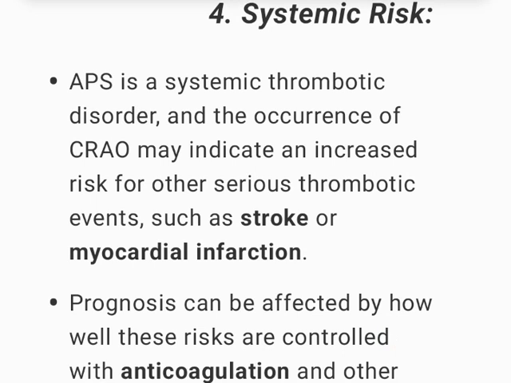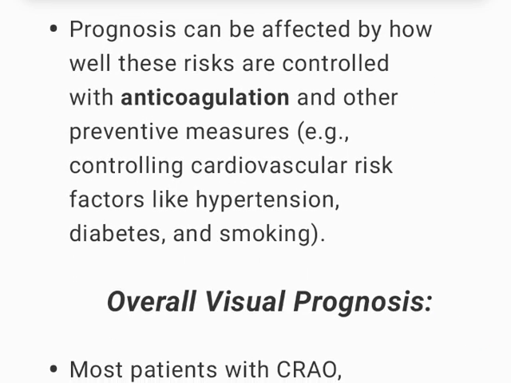4. Systemic risk. APS is a systemic thrombotic disorder, and the occurrence of CRAO may indicate an increased risk for other serious thrombotic events, such as stroke or myocardial infarction. Prognosis can be affected by how well these risks are controlled with anticoagulation and other preventive measures, e.g., controlling cardiovascular risk factors like hypertension, diabetes, and smoking.